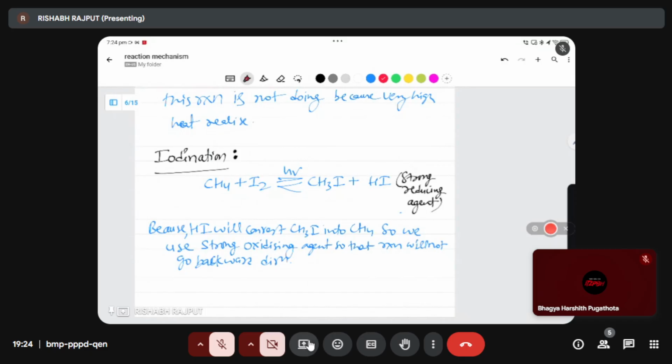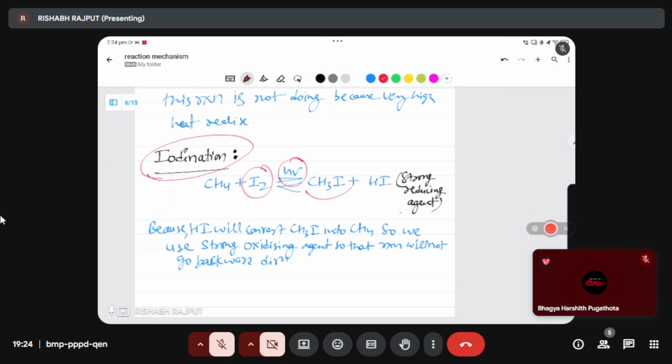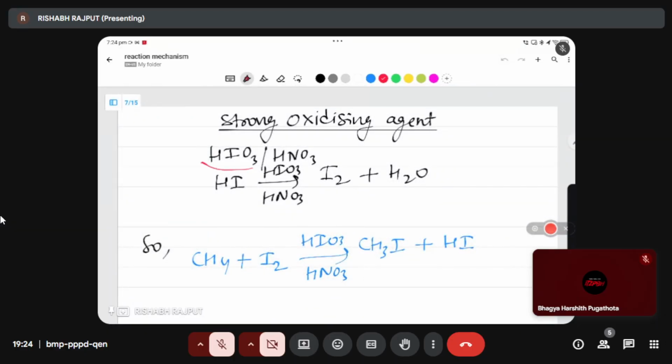And the iodination case I also discussed in the class. When you take iodine in the presence of light, it will make methyl iodide. But here HI will be there, and it is a very strong reducing agent. So for finishing the HI, we use HIO3 or HNO3. I mentioned it also here. If you use HIO3 or HNO3, they will convert HI into I2 plus water.